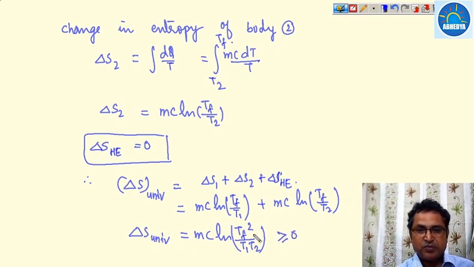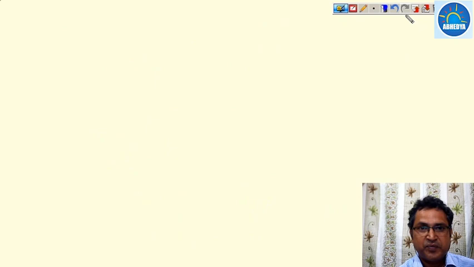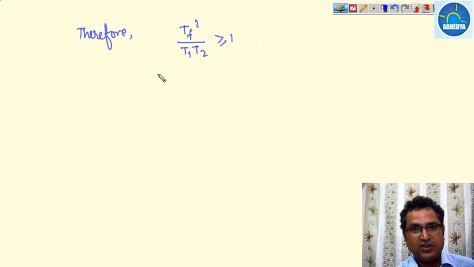If this value has to be positive, then Tf square upon T1 T2 must be greater than or equal to 1.